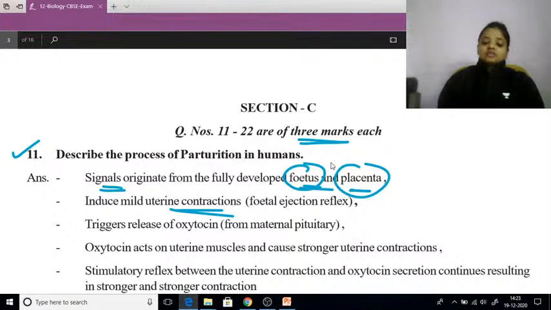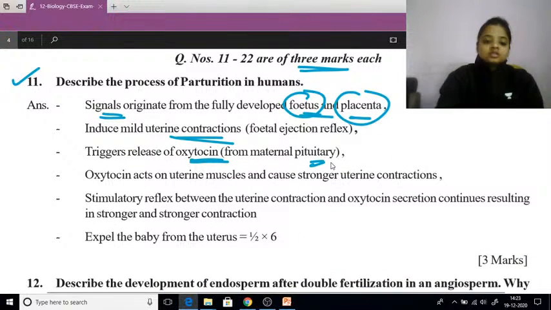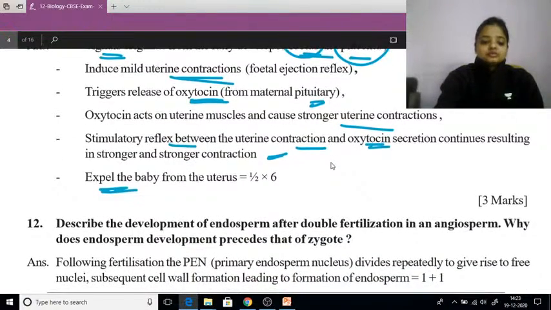Then because of this contraction, the oxytocin will be released by the pituitary gland. Oxytocin acts on more on the uterine muscles and it creates stronger uterine contraction. और ज़्यादा uterine contractions create होते हैं. Then uterine contraction and oxytocin secretion continues, resulting into more and more, and after that the baby will be expelled out of the uterus.